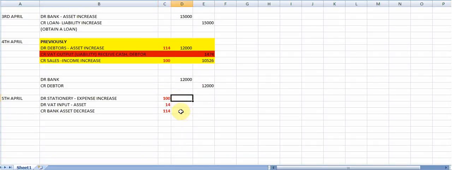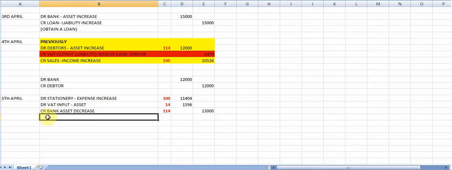So I'm going to say for the 114%, the bank account is decreasing, and it's now 5,000 Rand plus 8,000 Rand, which is 13,000 Rand. For the 14%, it's going to be 13,000 divided by 114 times 14. If I round to a full 1 Rand, it is 1,596. And then for the stationery, it's 13,000 divided by 114 times 100. So the stationery rounded to the nearest 1 Rand is then 11,404.